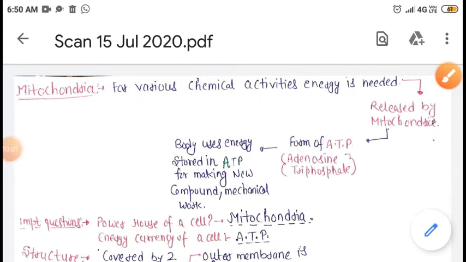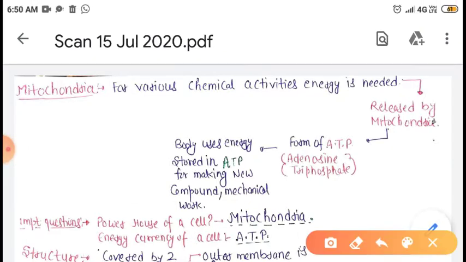So today we will start our next cell organelle, which is the mitochondria. As you know, in our daily life we perform a number of activities or mechanical work. Besides this, a number of chemical activities or reactions take place inside our body. For all this, we need energy, and where does this energy come from? It is generally released by a cell organelle which is known as mitochondria.